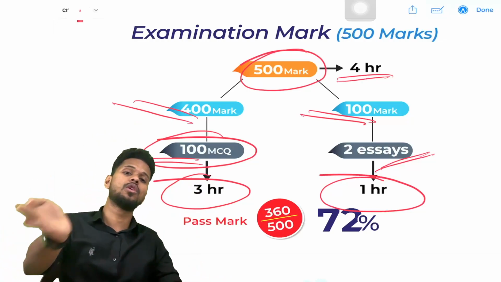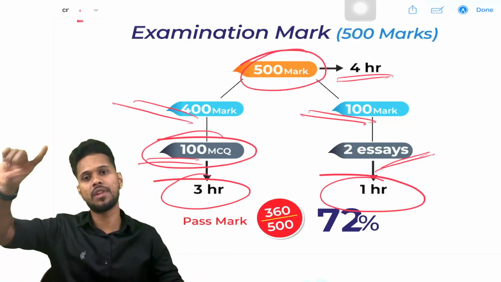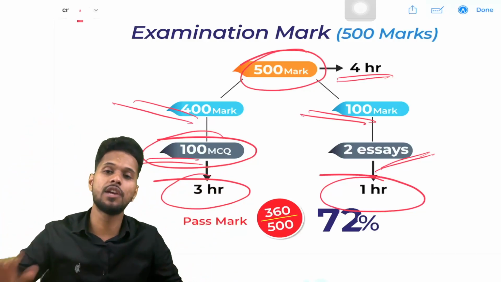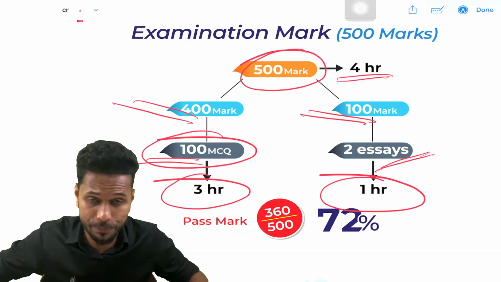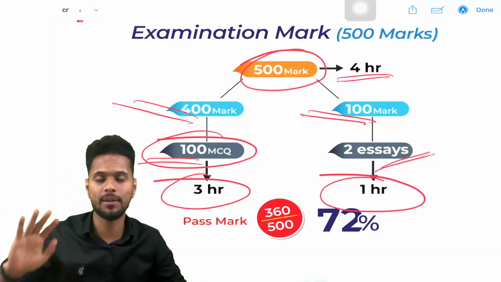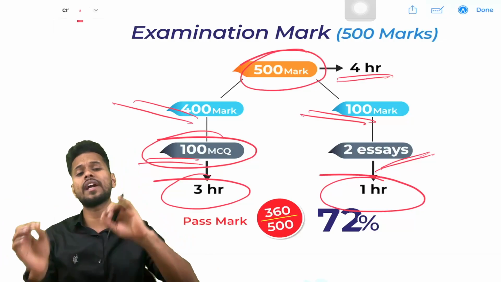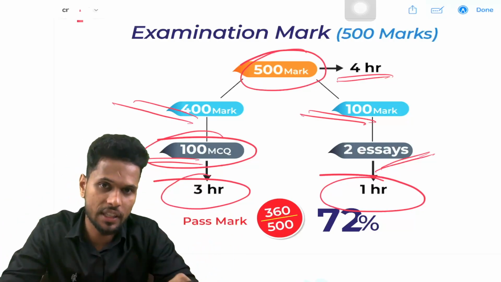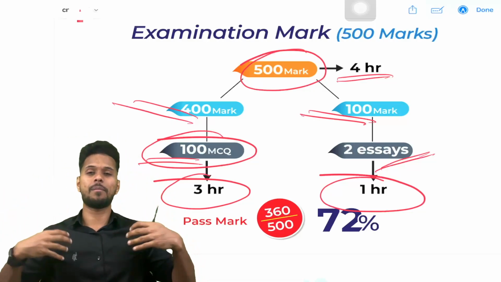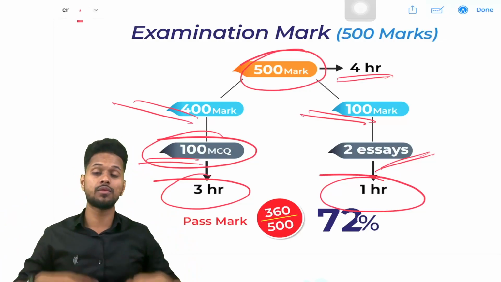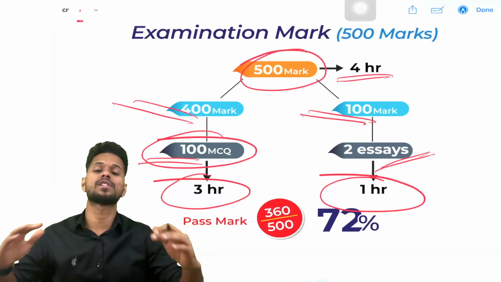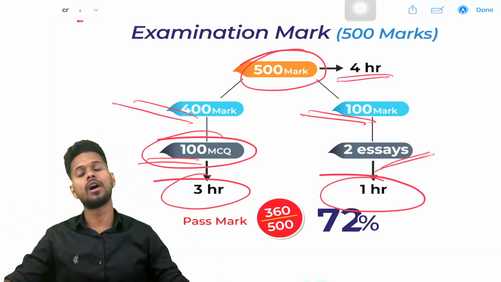Yes. So out of that 100, if a minimum of 50 or more questions are correct, then you will get access to the essay. If you answered fewer than 50 questions correctly, you will not get access to the essay. At that moment itself you will fail. But our students are all getting access to the essay, because we are not focusing on getting 50 questions correct. We are focusing on getting 90 or 95 questions correct out of 100. So this is the pattern.